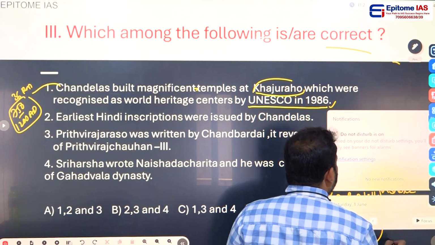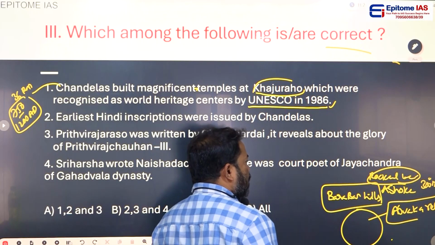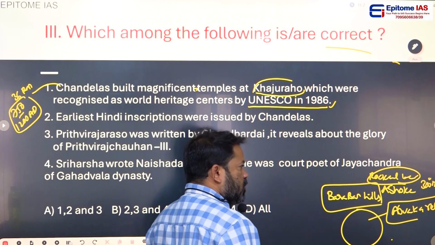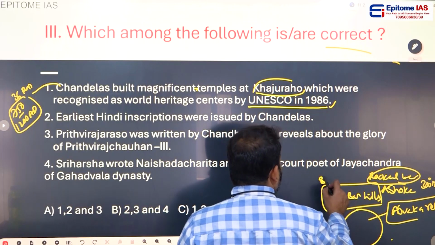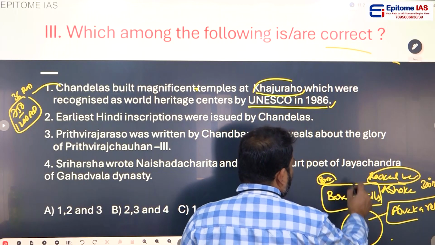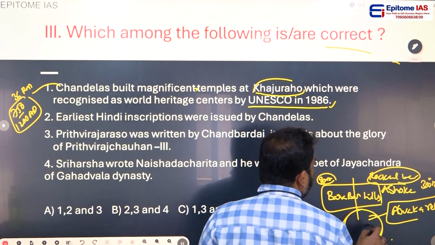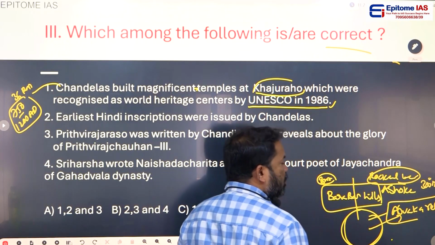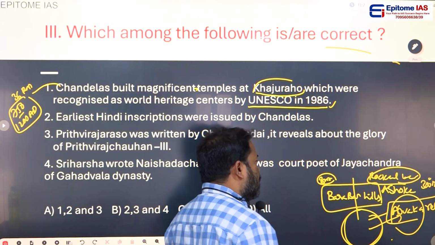Two years back, UPSC asked this question: the first rock cut caves belong to which among the following religions? Many of them put the answer Buddhism, but not Buddhism. Ashoka patronized Buddhism, but Ashoka donated these rock cut cave temples to the Ajivaka religion. Because of this, the first caves belong to the Ajivakas, not the Buddhists.